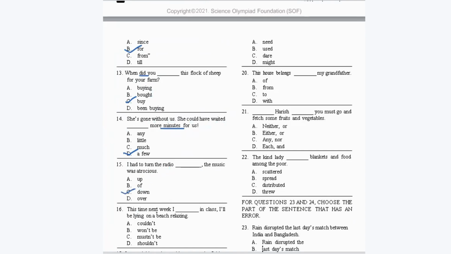Okay. Next, this time next week, I dash in class. I will be lying on a beach relaxing. So you're talking about the future time. By this time next week. So it should be I won't be in class. I will be lying on a beach. So it should be option B.